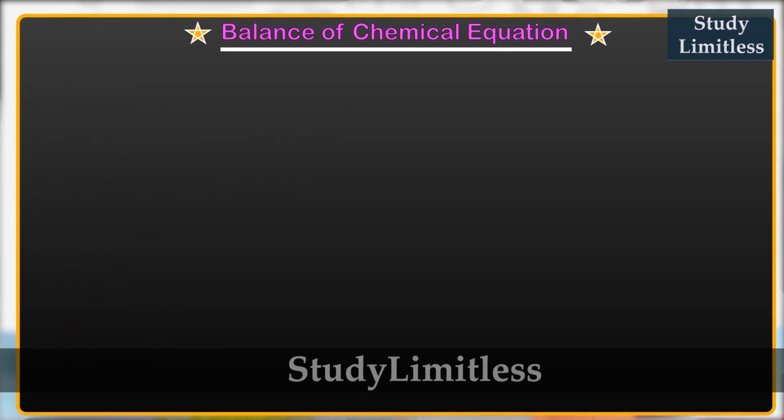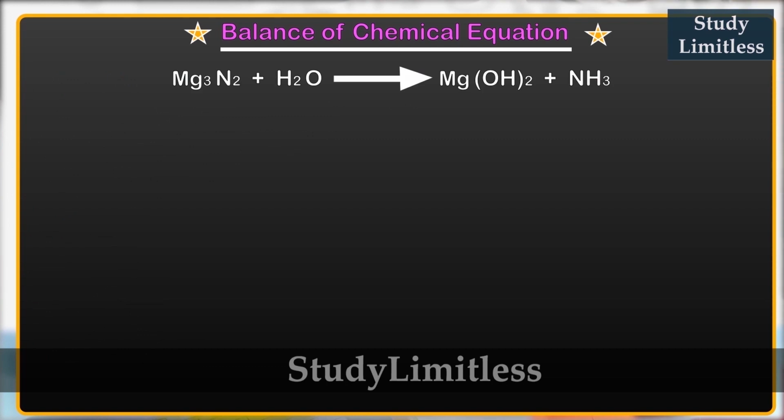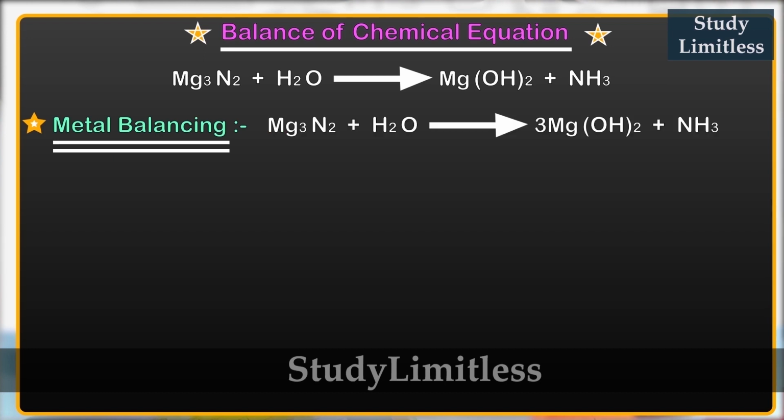Let's just consider the equation. Magnesium nitride reacts with water, gives magnesium hydroxide and ammonia. And as you can all see, this is the preparation of ammonia. Now let's start off with the balancing of metal atoms. Now the only metal atom that I can see in this reaction is magnesium. Now on the reactant side you have 3 magnesium, on the product side you've got 1. How is it 1? Because at the coefficient position there is nothing, so that is automatically 1.